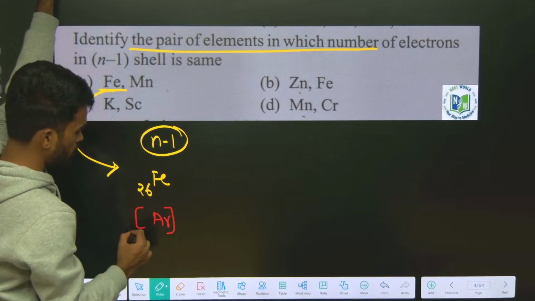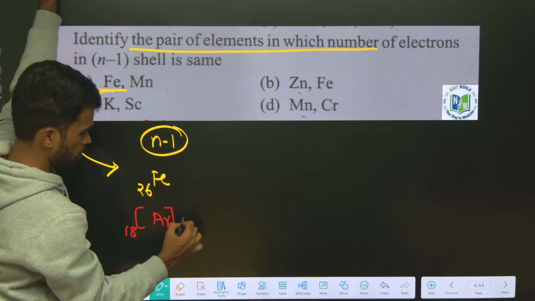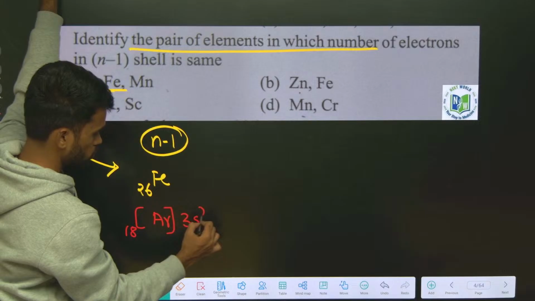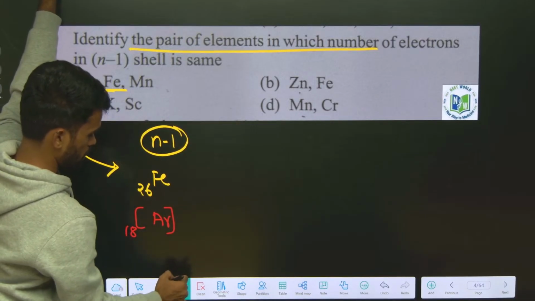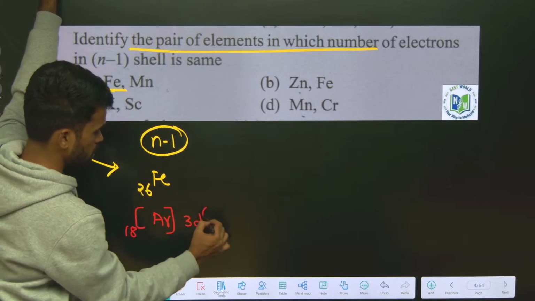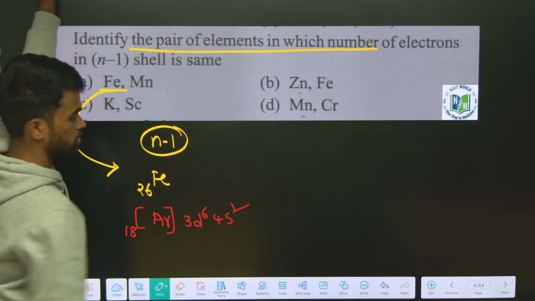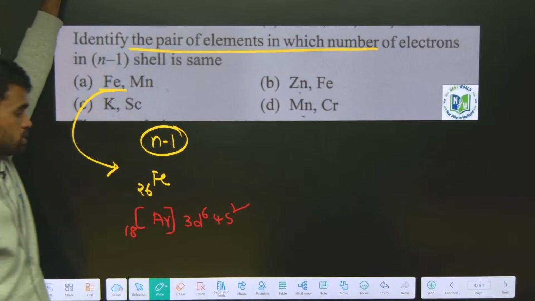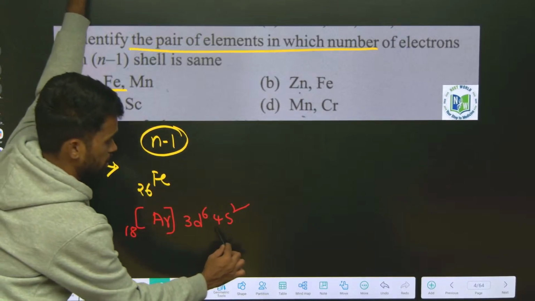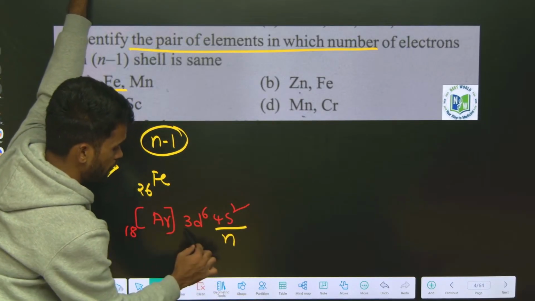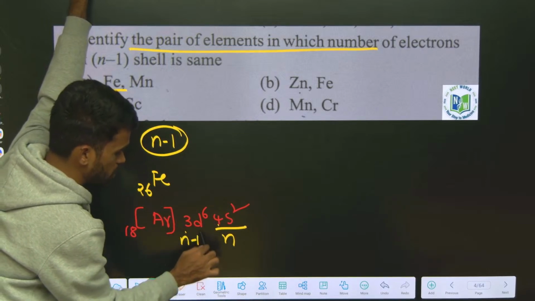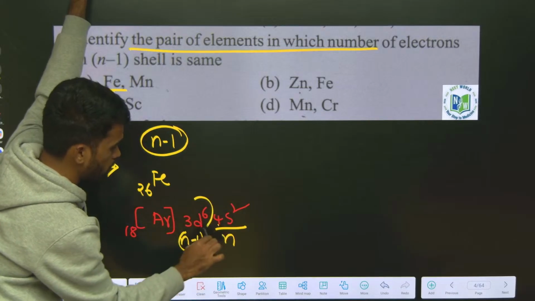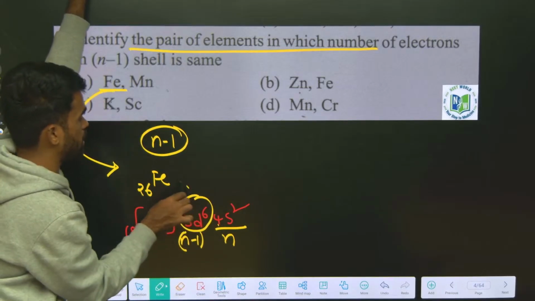Argon 18 over, the next 3d6 4s2. So 4 is the nth level, and this 3 is the n-1th level. How many n-1 level electrons are there in iron here?